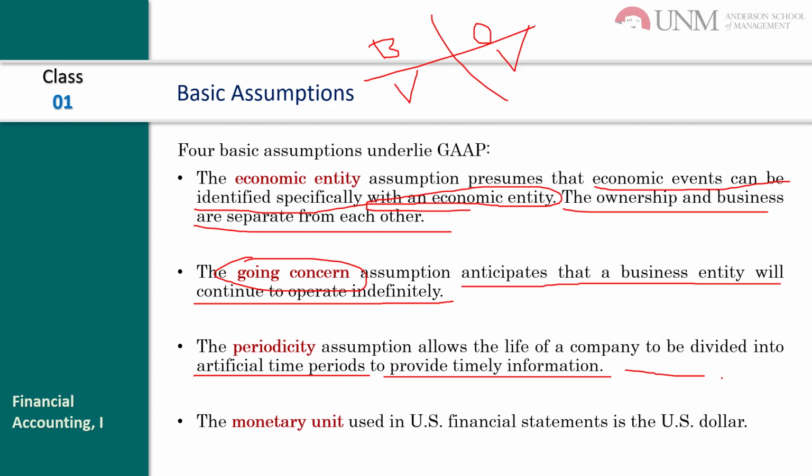Think about the entire life of a company, unlimited life. But what we do is divide the entire life into months, 3 months, 6 months, and annual, and we prepare financial statements for these small segments, right? And the monetary unit used in US financial statements is the US dollar.